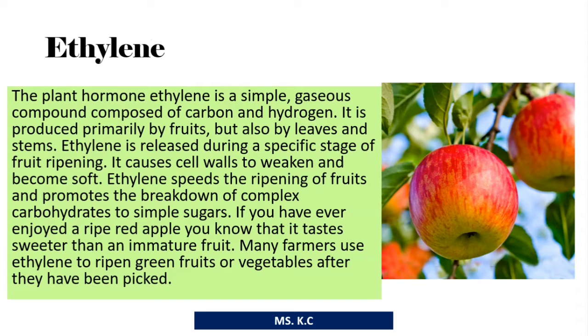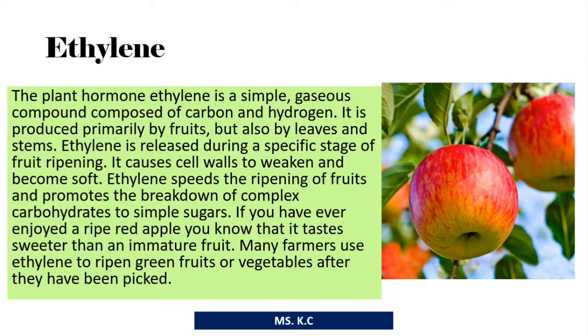Ethylene. The plant hormone ethylene is a simple gaseous compound composed of carbon and hydrogen. It is produced primarily by fruits, but also by leaves and stem. Ethylene is released during a specific stage of fruit ripening. It causes cell walls to weaken and become soft.